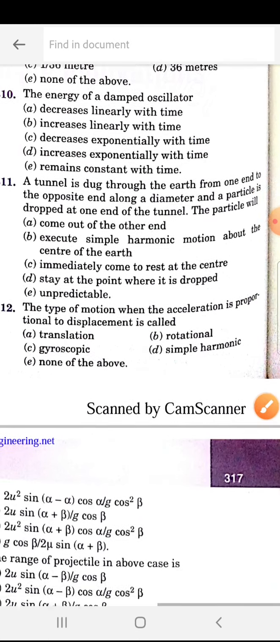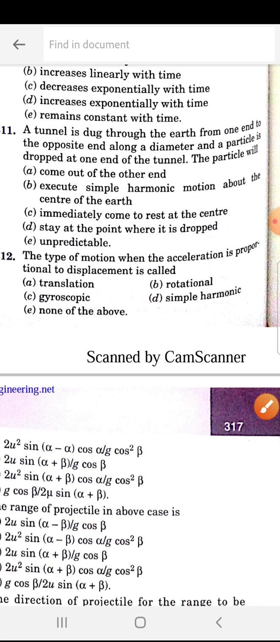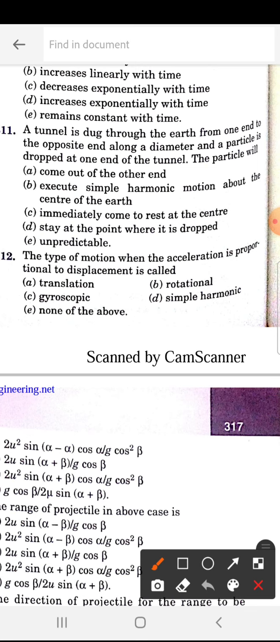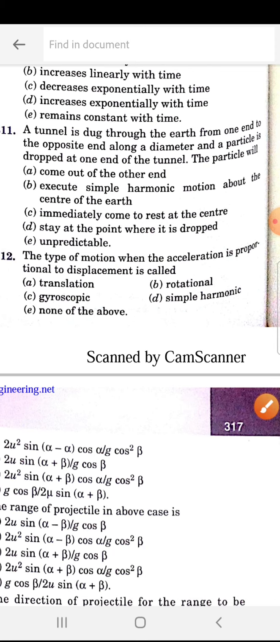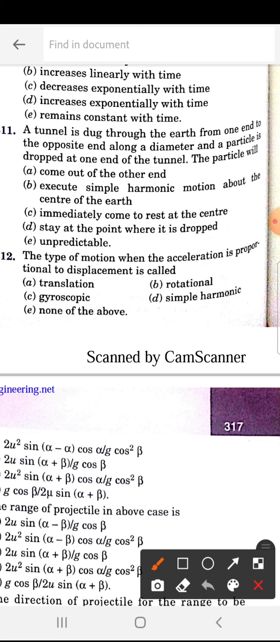Okay. A tunnel is dug through the earth from one end to the opposite end along a diameter, and a particle is dropped at one end of the tunnel. The particle will, so 311 is B, execute a simple harmonic motion about the center of the earth. The type of motion when the acceleration is proportional to the displacement is called, so 312 is D. Simple harmonic.